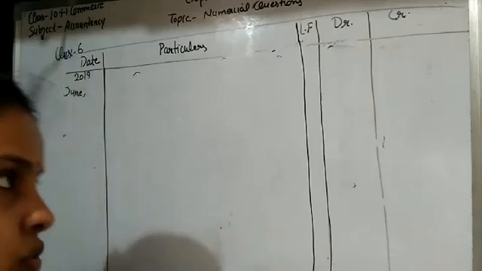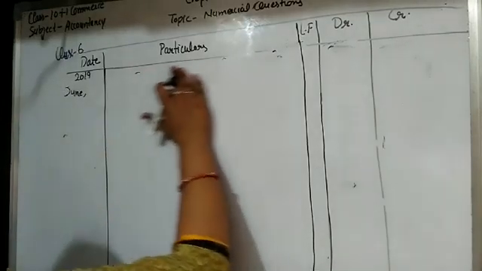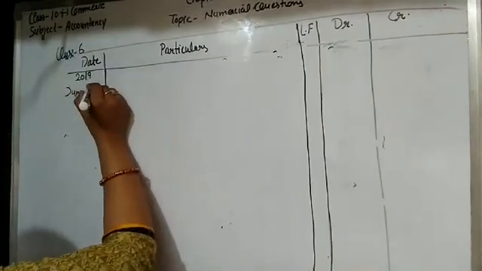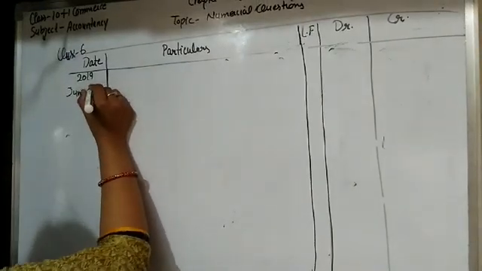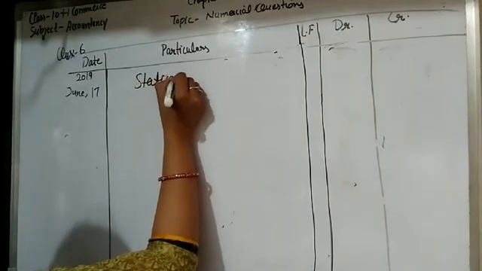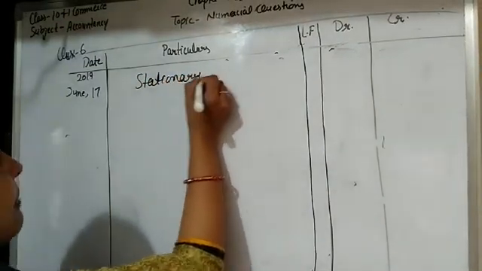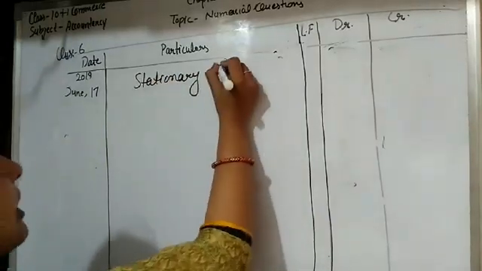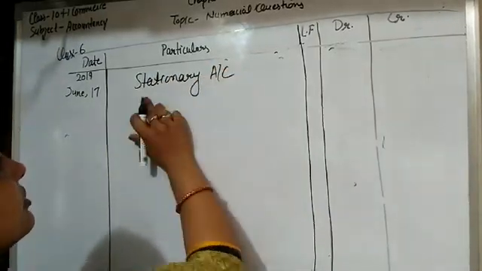Clear students? Next is purchase stationery for office use. So student stationery is also purchases. Okay, so write here stationery account debit. So this transaction is held on June 17. So stationery is expense, that is why this account is debited.